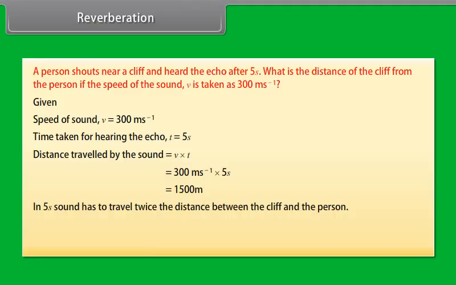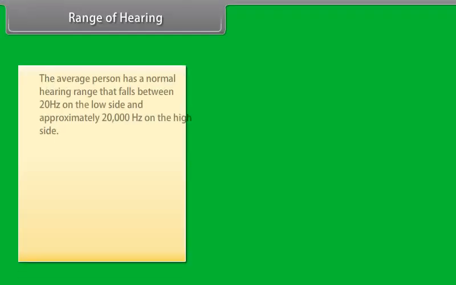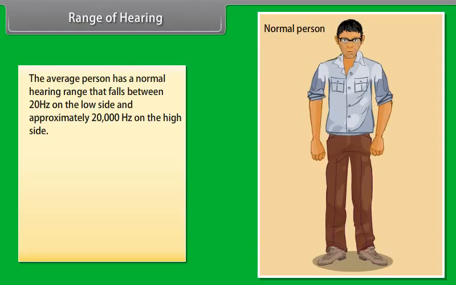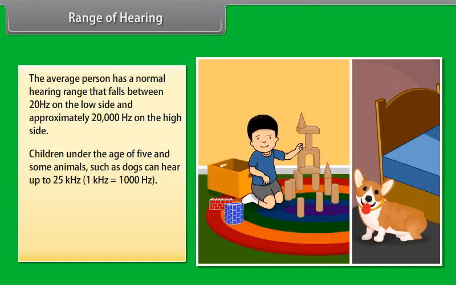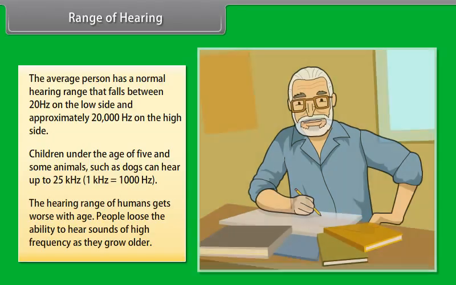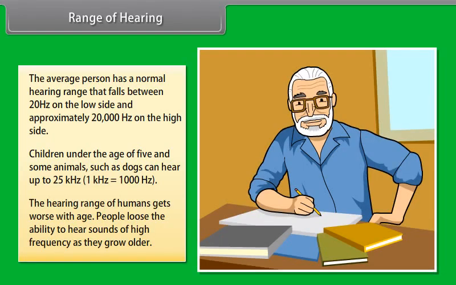Distance travelled by the sound is equal to v × t, which is equal to 300 m s^-1 × 5 seconds = 1500 meters. In 5 seconds, sound has to travel twice the distance between the cliff and the person. Hence, the distance between the cliff and the person is 1500 meters divided by 2, that is 750 meters.